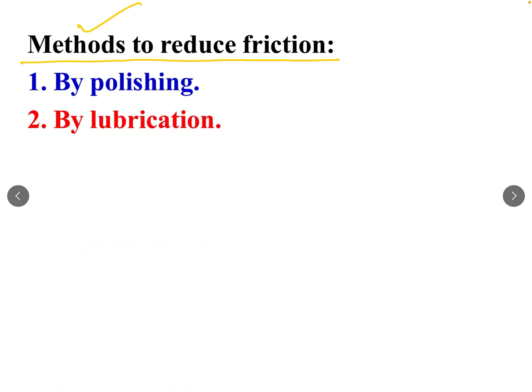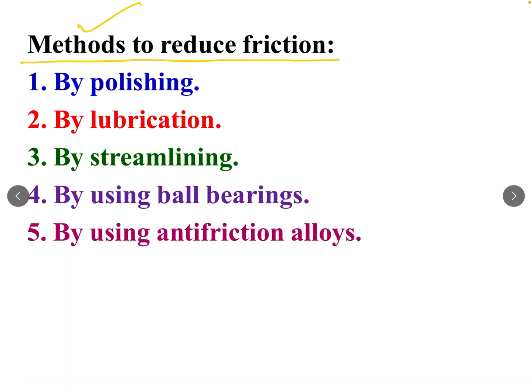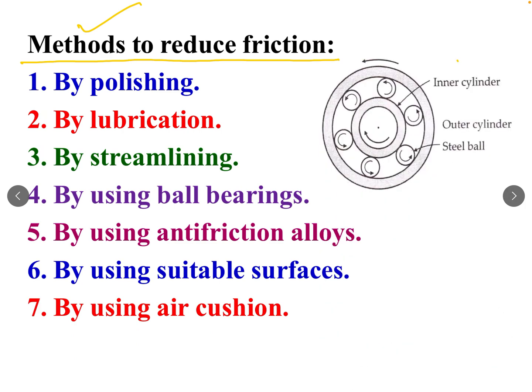First, by polishing the surface, by lubrication, by streamlining, by using ball bearings, by using anti-friction alloys, by using suitable surfaces, by using air cushion. This is the picture which is showing these ball bearings. What are these ball bearings doing? Actually, they are converting sliding friction into rolling friction, and friction is decreased.